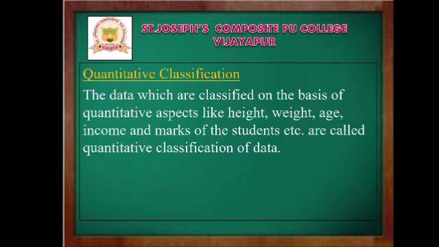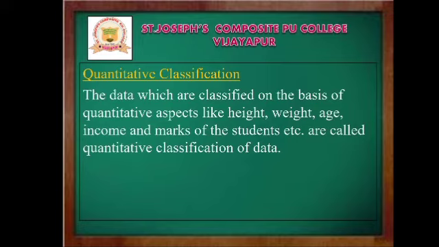First one, chronological classification of data. Under chronological classification, the data are classified on the basis of time series. And the second one, spatial or geographical classification of data. There the data is classified on the basis of particular locations like countries, states, districts, etc.